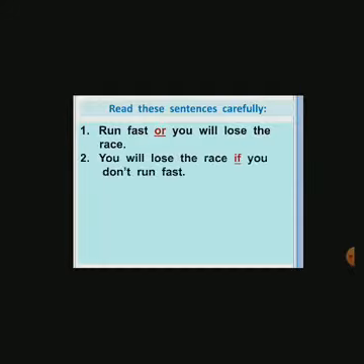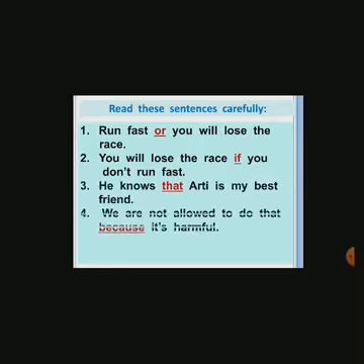Now let's start by reading some sentences first. Run fast or you will lose the race. You will lose the race if you don't run fast. He knows that Aarti is my best friend. We are not allowed to do that because it's harmful. Now you can see that or, if, that, because are underlined words, and all the underlined words are conjunctions.